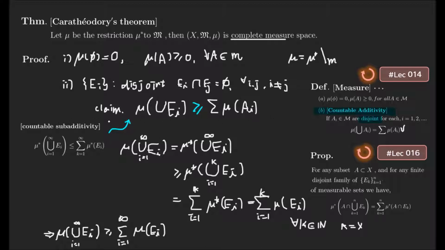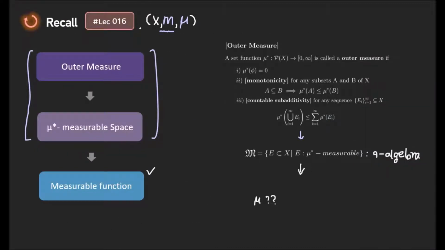We can prove the countable monotonicity and countable additivity. So because this is a complete measure space, and the condition of the measurable function is satisfied, this triplet X, M, and mu is clearly a complete measure space. So our plan is perfectly completed.